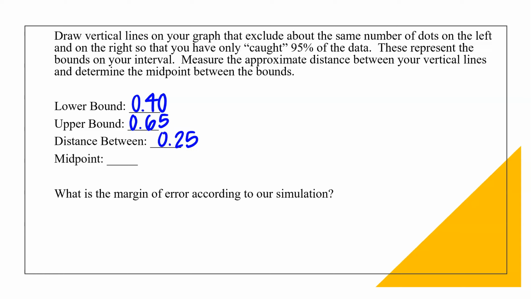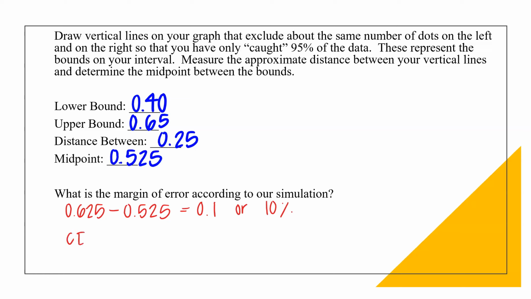What is the margin of error according to our simulation? Well, that would be the distance between my midpoint and one of the bounds, whether it's the lower or the upper bound. So 0.625 minus 0.525 is equal to 0.1 or 10%.